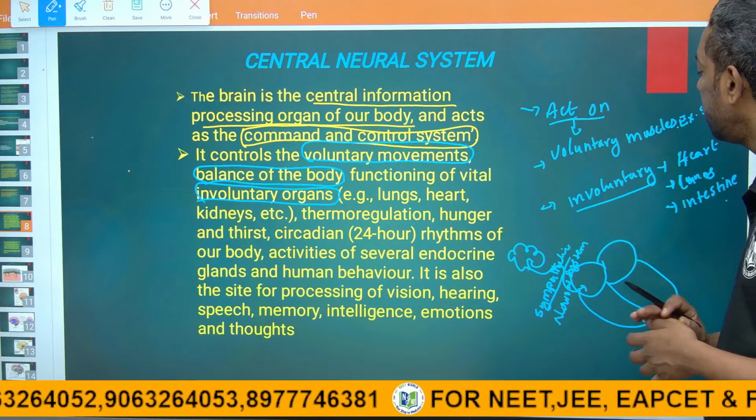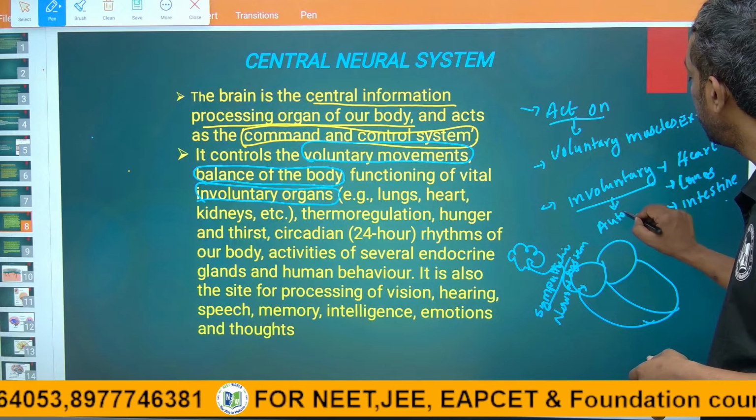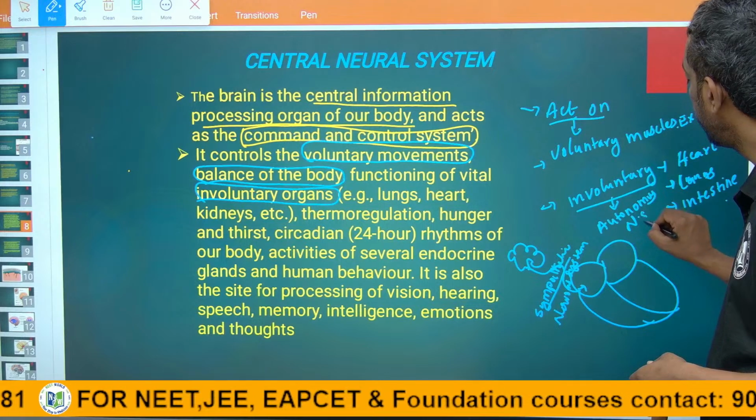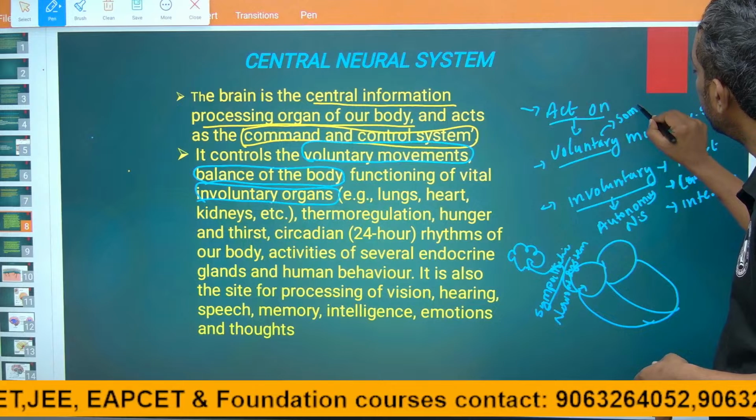The autonomic nervous system controls involuntary muscles, and the voluntary muscle system is the somatic nervous system.